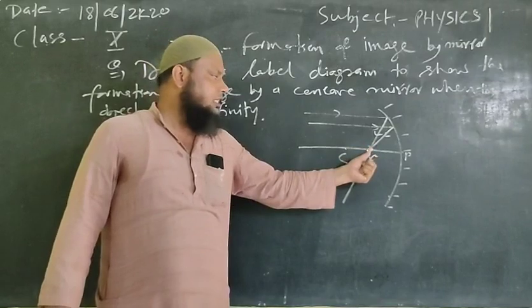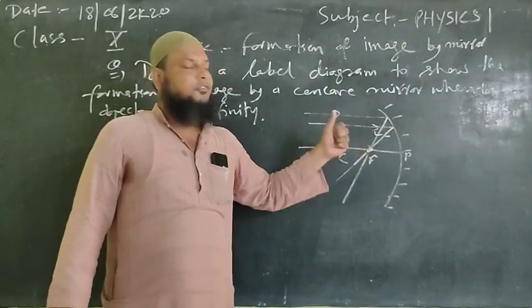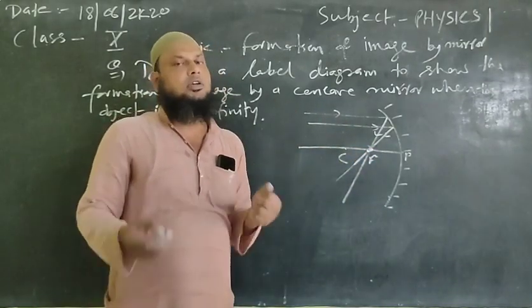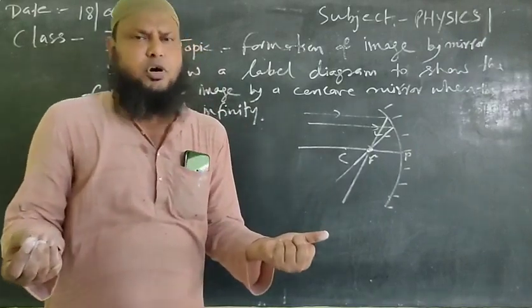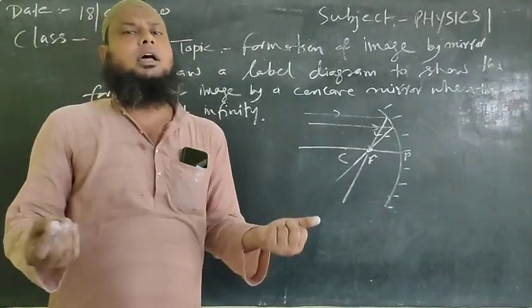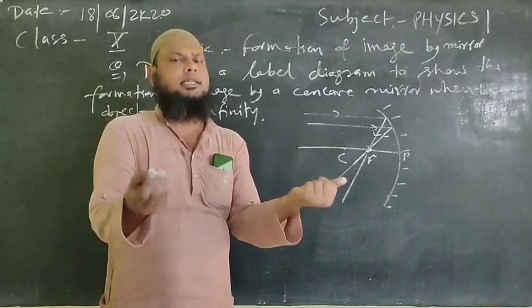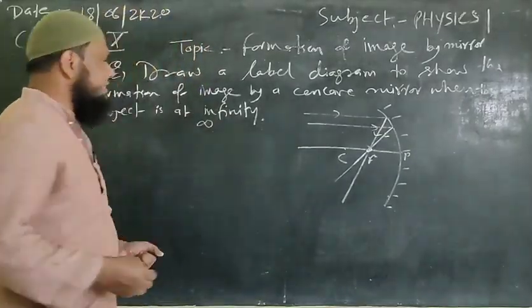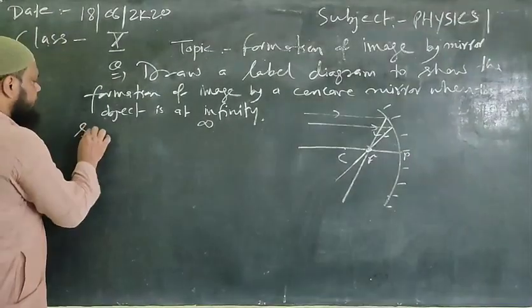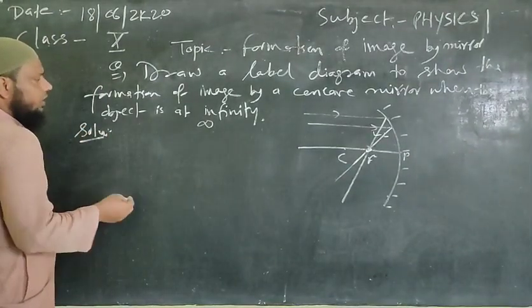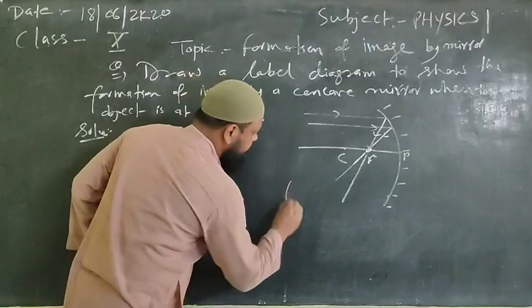A real image is formed. Since the image is of point size, it is hard to say whether it is inverted or erect. As characteristics we can write these. This is your labelled diagram.